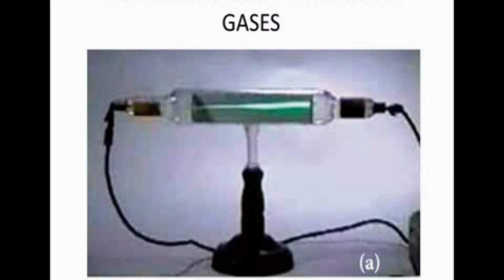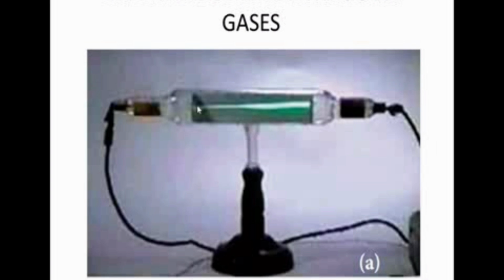Okay. Next thing is electric discharge through gases. So you can see the picture on the screen. Electric discharge through a gas. It's a discharge tube, made up of glass. The length of the glass tube is 50 centimeter and the diameter is 4 centimeter. The glass tube is connected to a vacuum pump, which is used to remove the gas inside the glass tube.